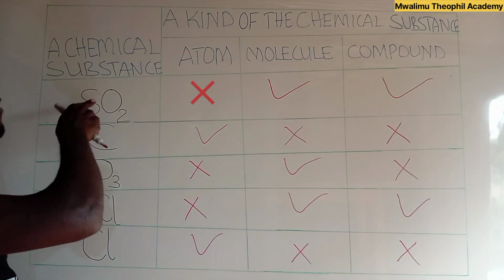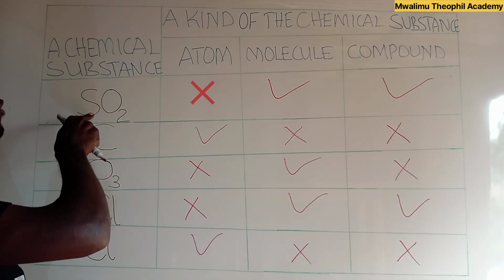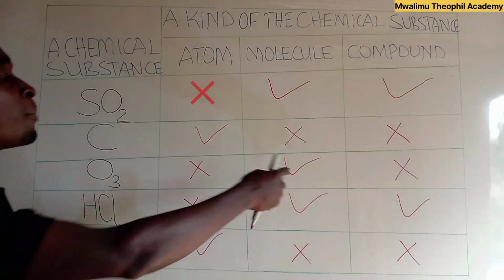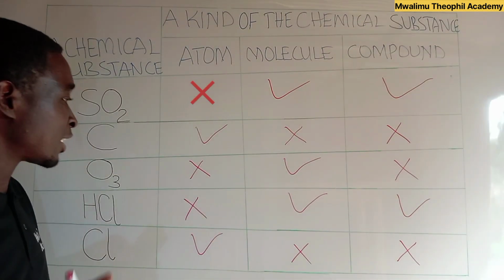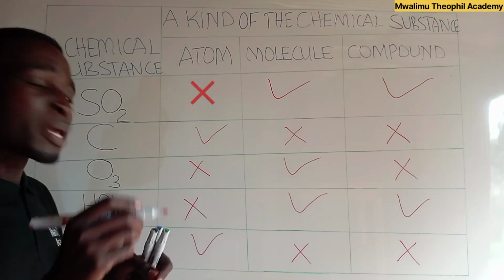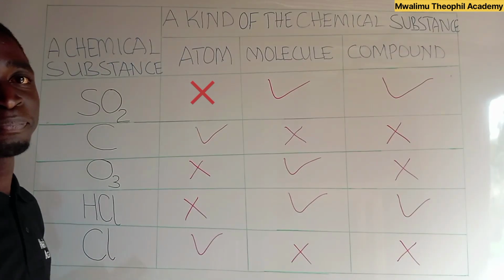For example, sulfur dioxide is a molecule because it has a combination of sulfur and oxygen. Another one is ozone, which is a molecule because it is a combination of 3 atoms of oxygen. And we find also hydrogen chloride is a molecule because it involves the combination of hydrogen and chlorine.